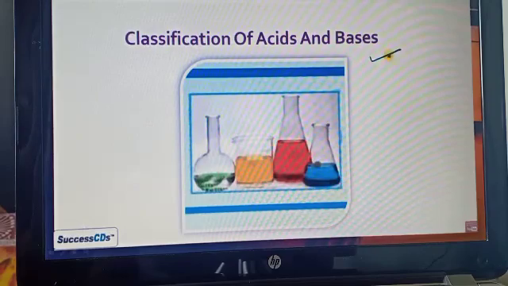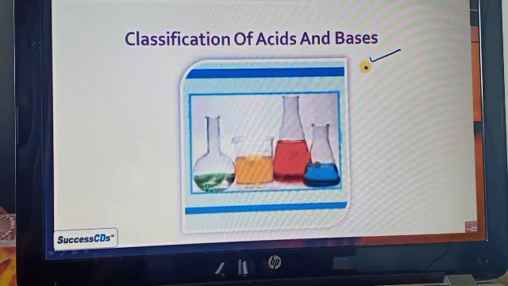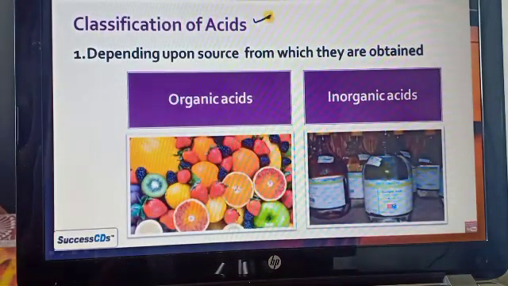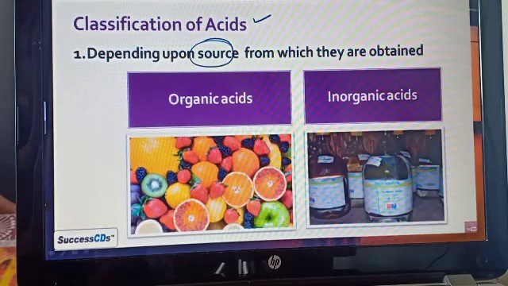Now let's see the classification of the acids and the bases. First one is classification of the acid depending upon the sources, meaning from where they are obtained.